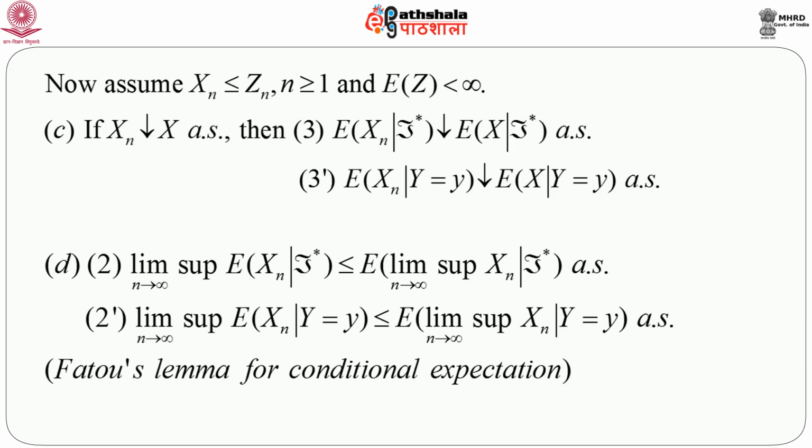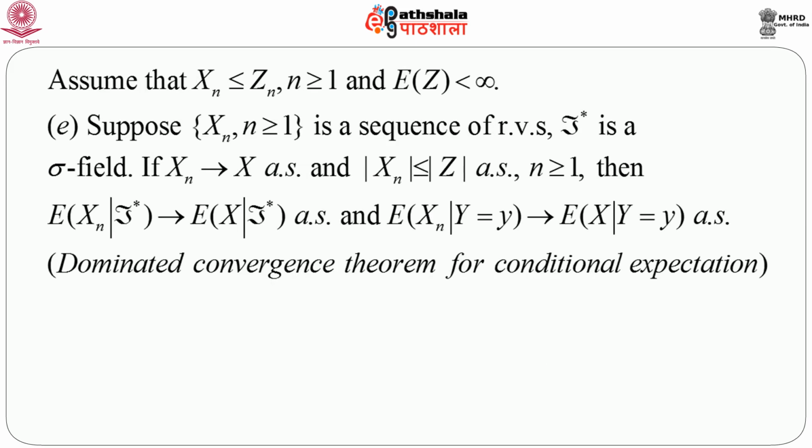So, next comes the dominated convergence theorem, as I just mentioned a few minutes ago. Assume that Xn is less than or equal to Zn for n greater than or equal to 1 and expectation of Z is less than infinity. Then suppose Xn is a sequence of random variables and F star is a sigma field. If Xn converges to X almost surely, note that here we are not considering whether it increases or decreases. We are only considering whether the convergence happens almost surely.